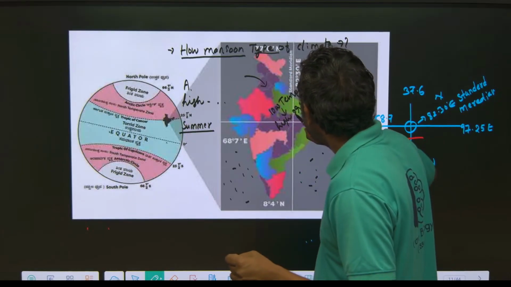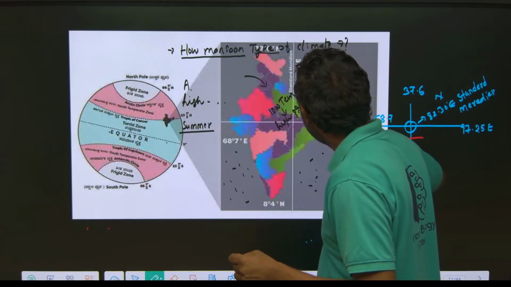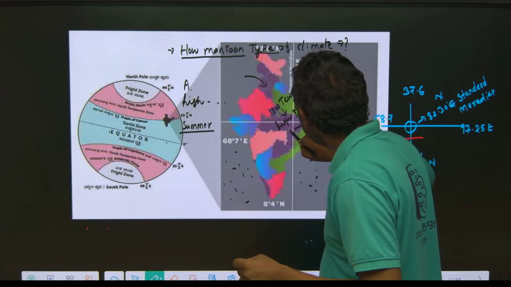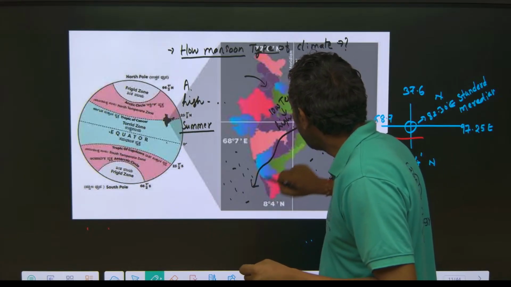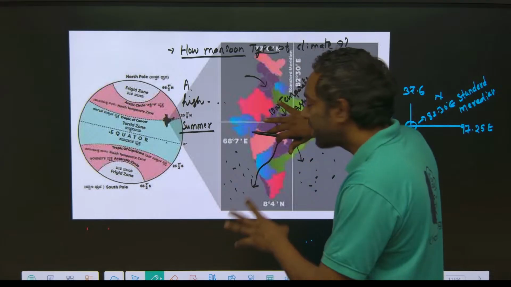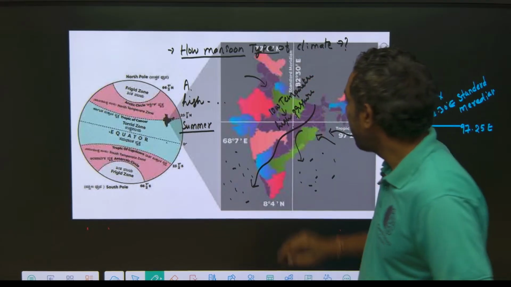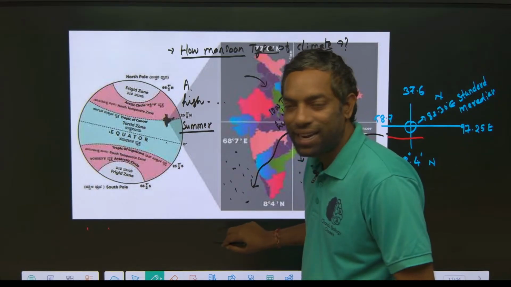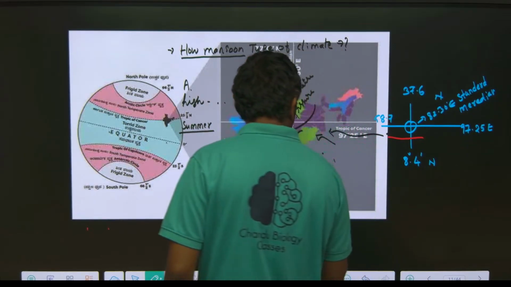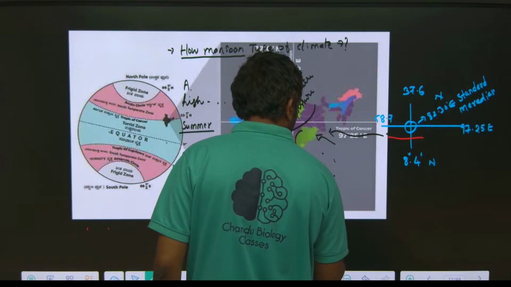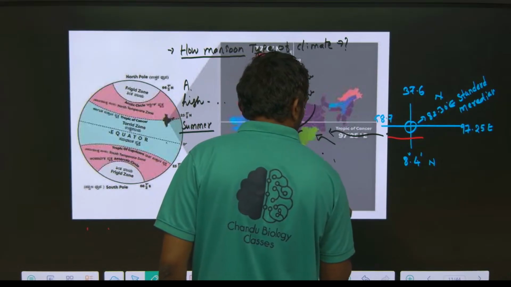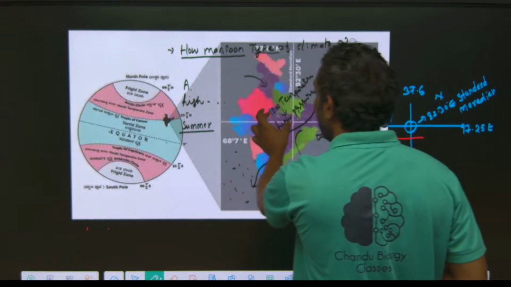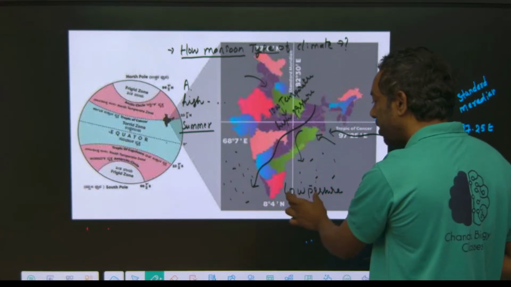Guys, high pressure is created, and the winds move from high pressure away into the ocean. As compared with the mainland, which is high pressure, the oceans, the Bay of Bengal, Indian Ocean and Arabian Ocean, have low pressure.